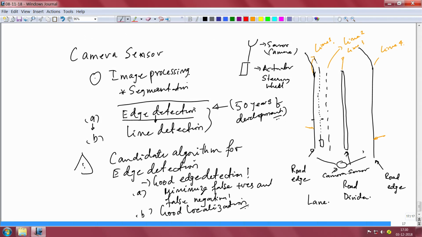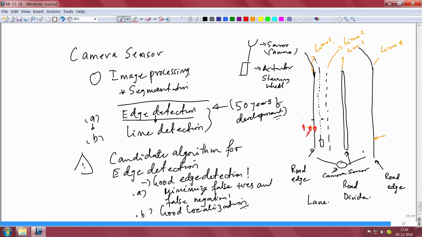If this is the edge, it should not give me an edge which is here. If it gives me an edge here, you can now imagine how disastrous it can be. The vehicle gets an edge which is here or maybe a little here, which is disastrous. This is actually beyond this good road edge. You do not know what is there.